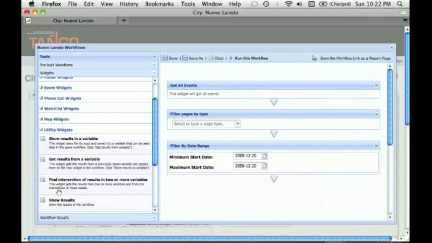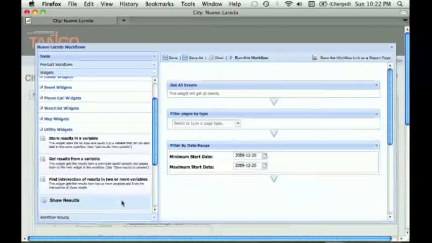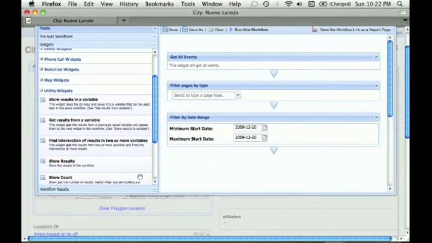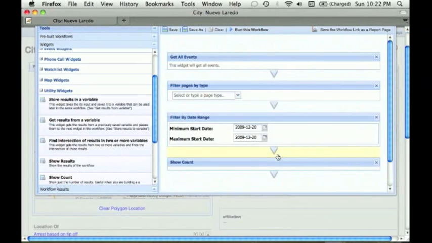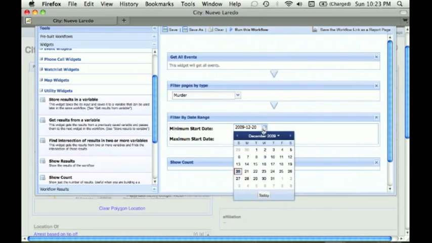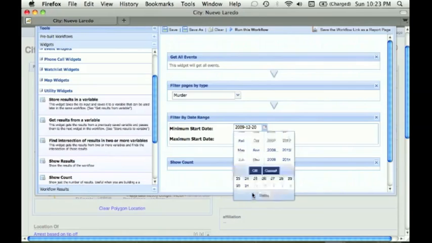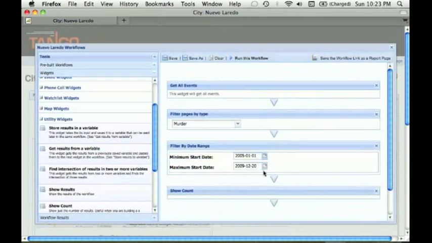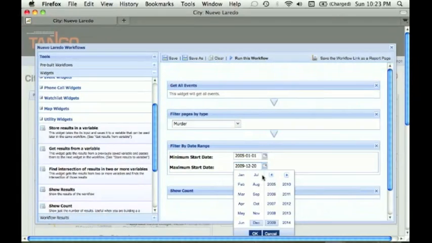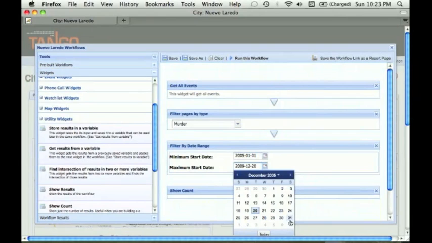We also want to show our results. Well, actually I just want to show a count of those results rather than all the individual ones. Very flexible, because what I'm showing are the total number of murders in Nuevo Laredo for 2005, let's say. So this is an example of both geographic and temporal filtering of data, as well as by type, other specific parameters, all of which are set by the operator.